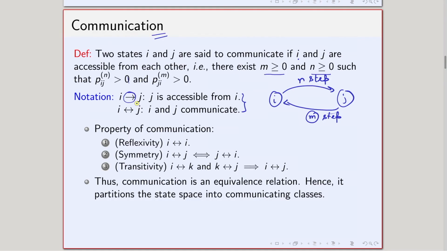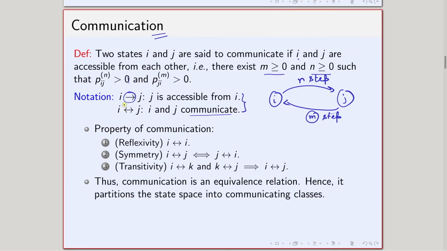Now suppose that tomorrow some direct flight starts between Guwahati and Indore, so from tomorrow I may go directly from Guwahati to Indore. In one step I can go from Guwahati to Indore. So in the case of accessibility and communication, what is important is whether I can go or not. How many steps I need is a different issue. We do not care about that in this particular case. Whether I can go in multiple steps or in one step does not matter as far as we are concerned with accessibility and communication.